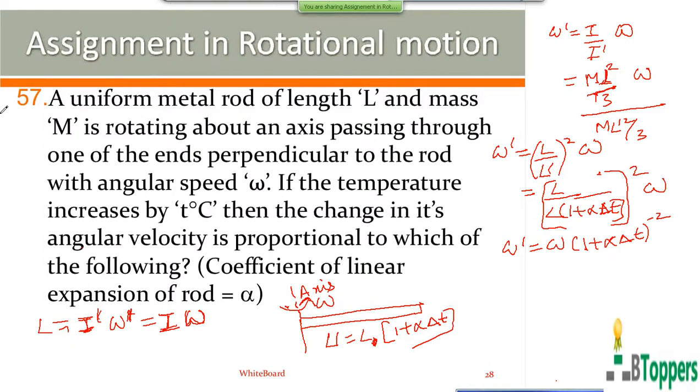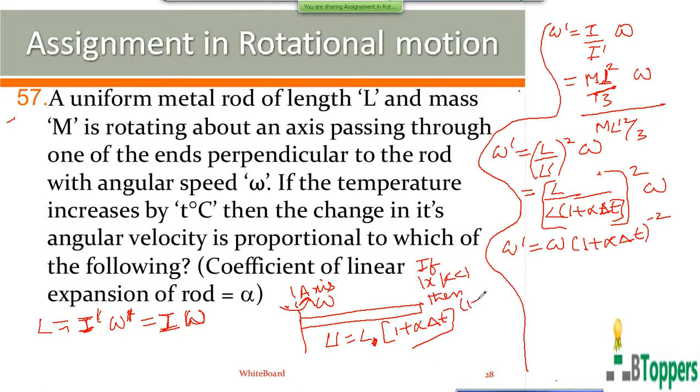One approximation which we repeatedly use, based on the binomial theorem, is that if modulus of x is very small compared to 1, then 1 plus x power n or minus n is approximately 1 minus n into x, where n is a rational number.